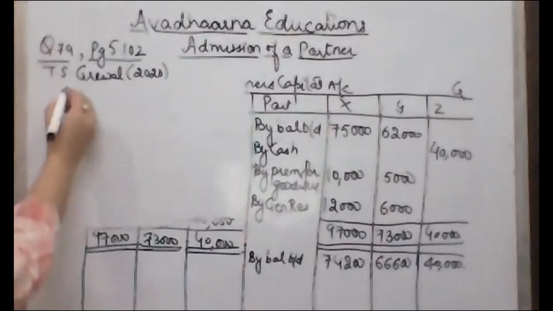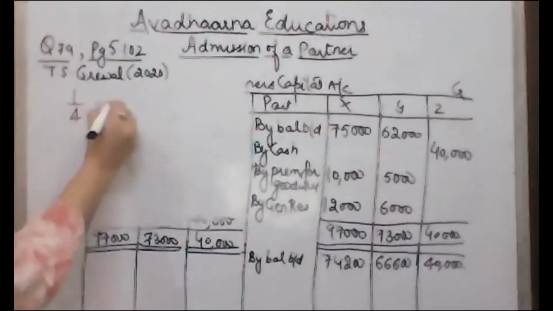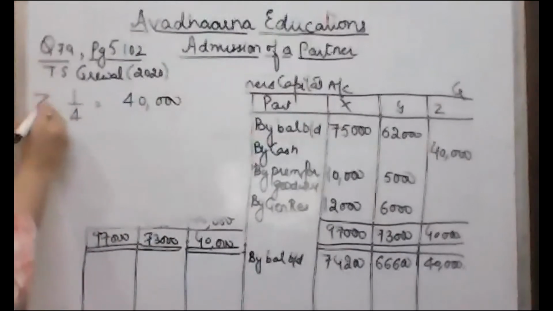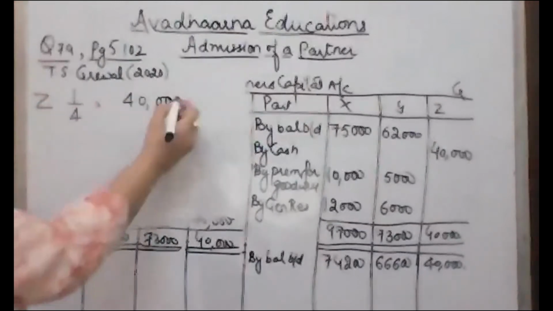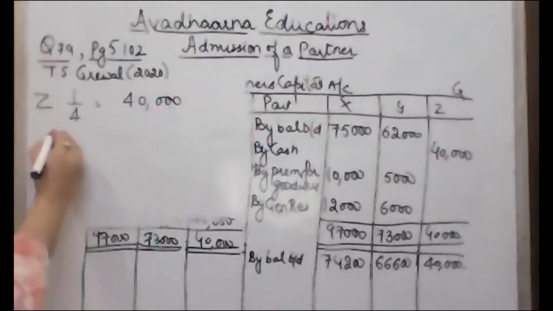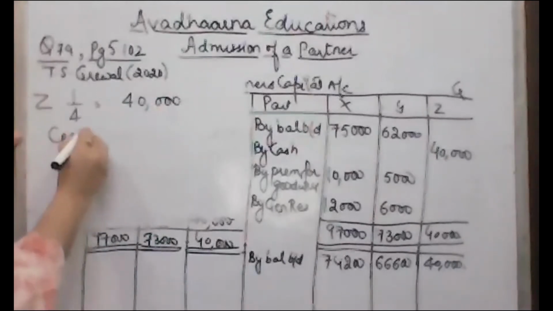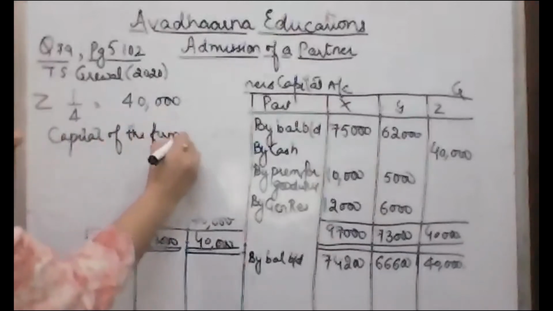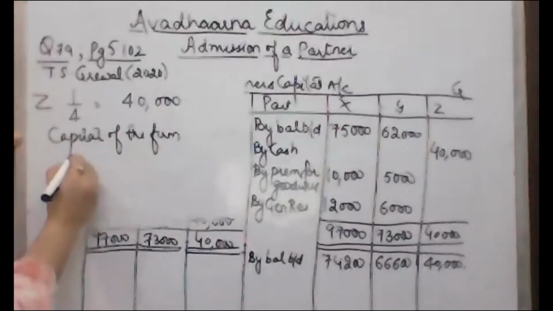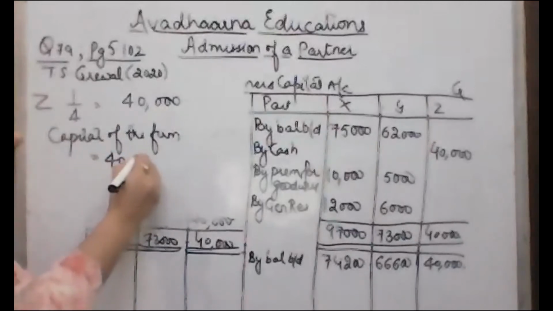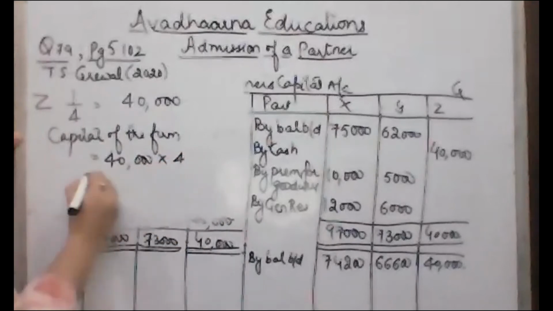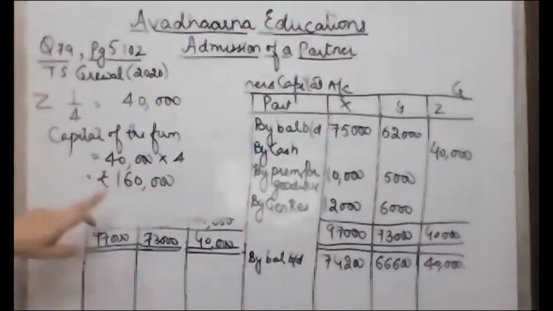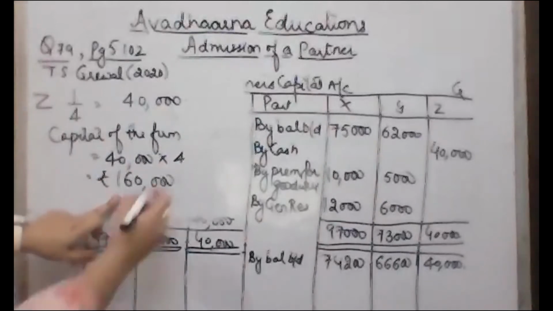So for a 1/4 share, if Z is bringing 40,000 as his capital, Z has a 1/4 share. For 1/4 share Z is bringing 40,000 as his capital. So the capital of the whole firm should be 40,000 into 4, which is equal to rupees 1,60,000. Fine. This should be the whole capital of the firm.